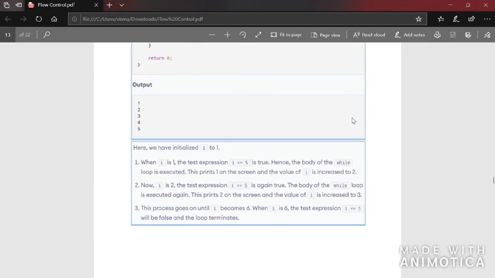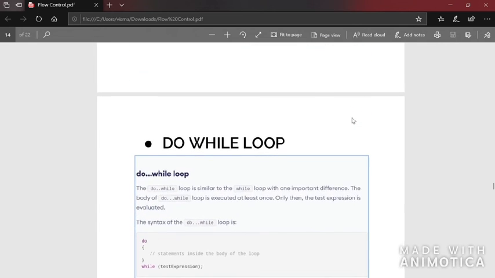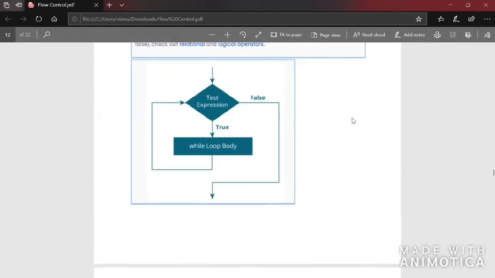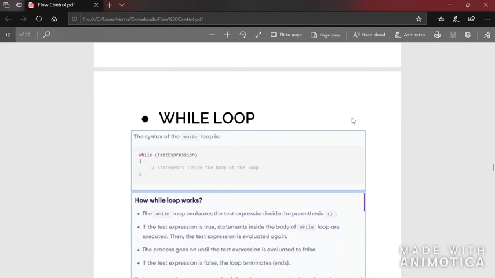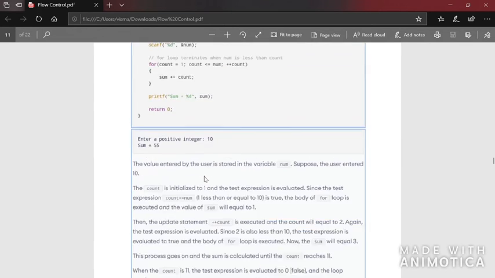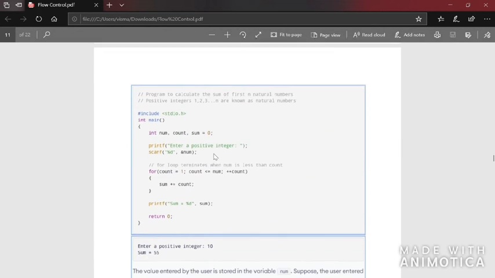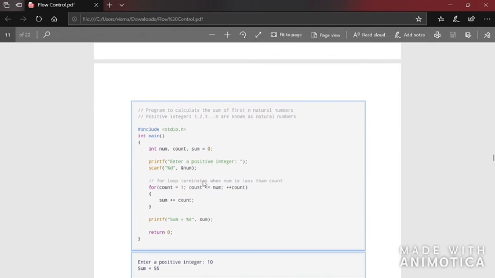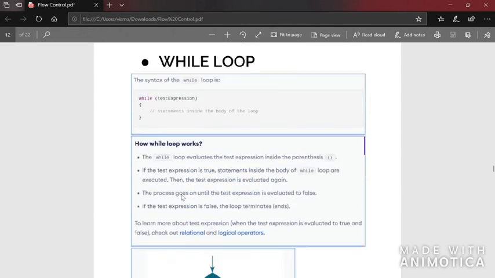So now we have seen for loop and while loop. Next we are going to see the do while loop. What is common in the for loop and while loop? In the beginning itself, first you check the expression and then you execute the body of the loop. Here also, in the beginning itself you check the condition and only then execute the body of the loop.